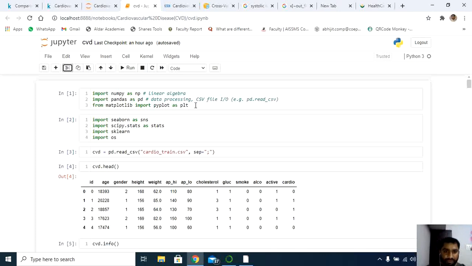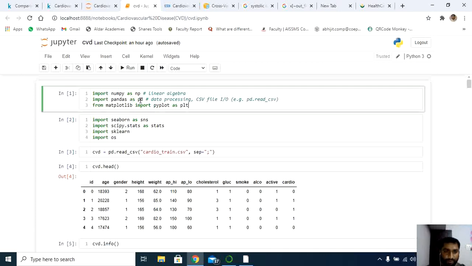Next, what I have done, basic libraries I have imported here. NumPy as np for linear algebra, pandas for CSV file IO. Pandas comes with a lot of options when it comes to data processing. Next, for the visualization, I have used Matplotlib as plt.